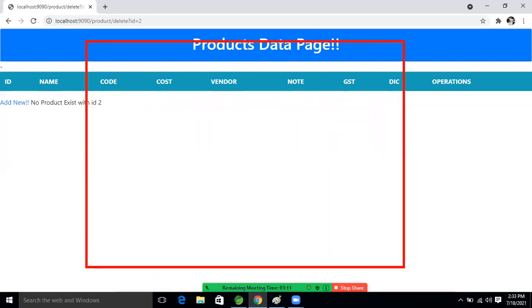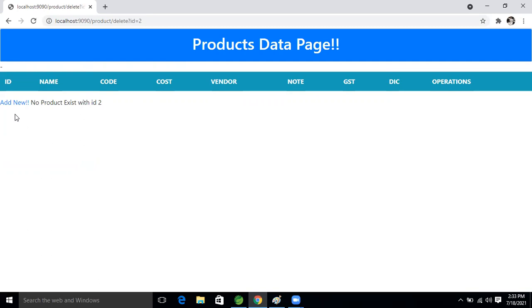We are technical people, we can understand that message. But does our end user, our client, know Java? No, he doesn't know. That's why, for that, we will convert that exception message into an understandable format, a user understandable message.